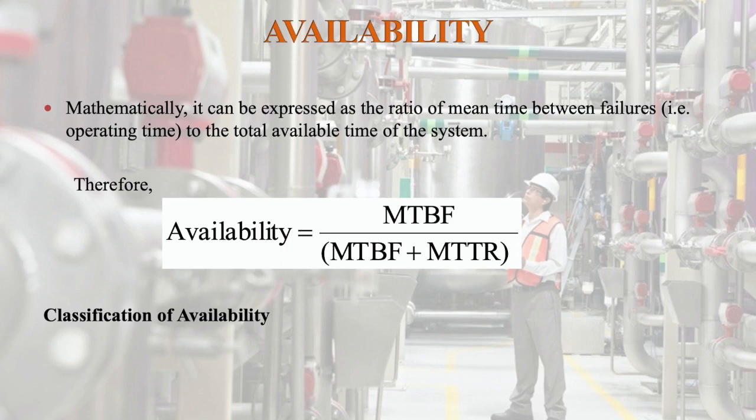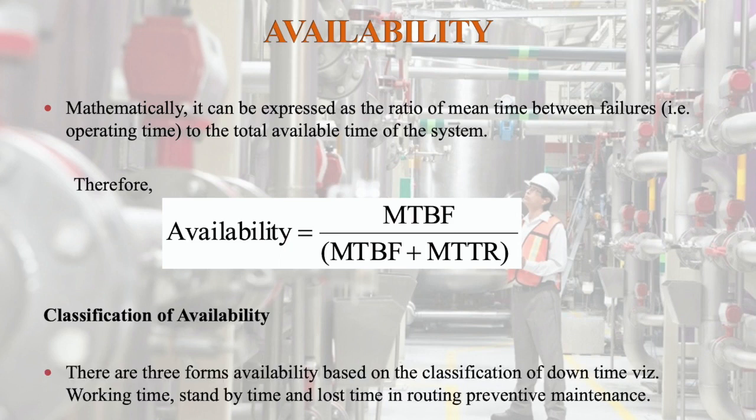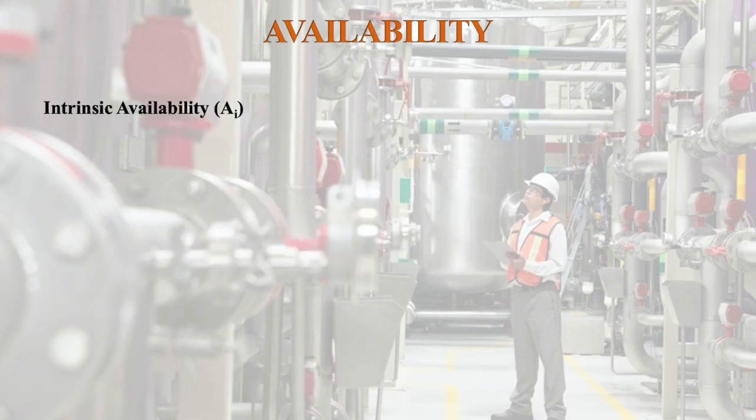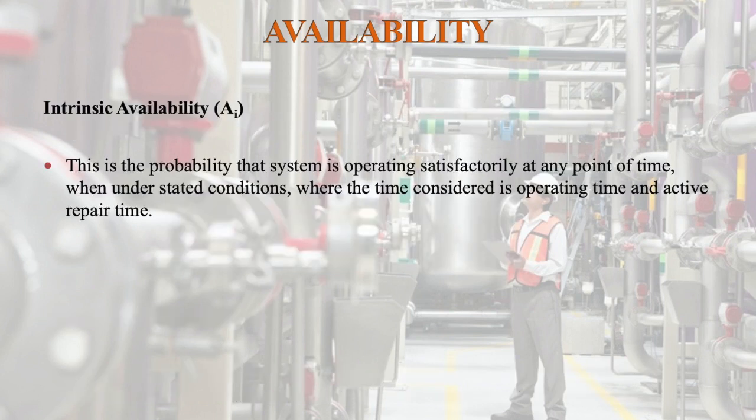Classification of availability: there are three forms based on the classification of downtime, that is working time, standby time and lost time in routine preventive maintenance. First, intrinsic availability. This is the probability that the system is operating satisfactorily at any point of time under stated conditions, where the time considered is operating time and active repair time.